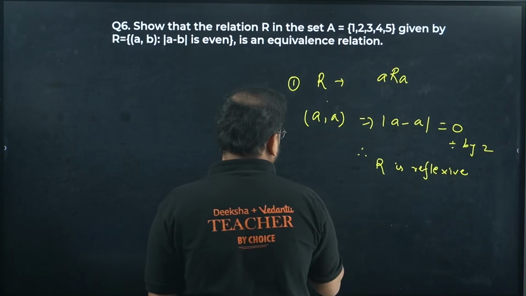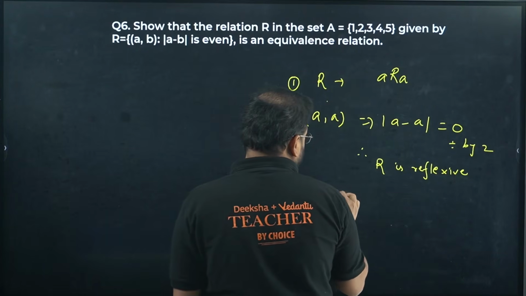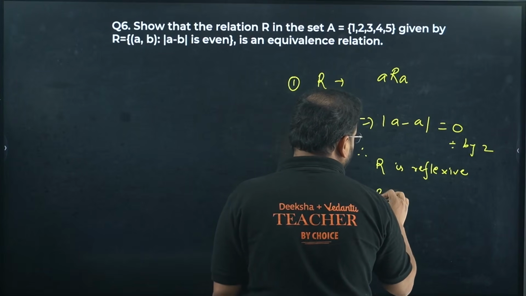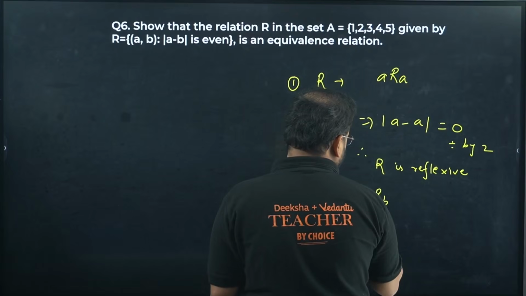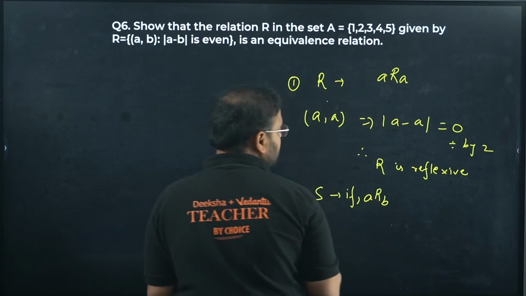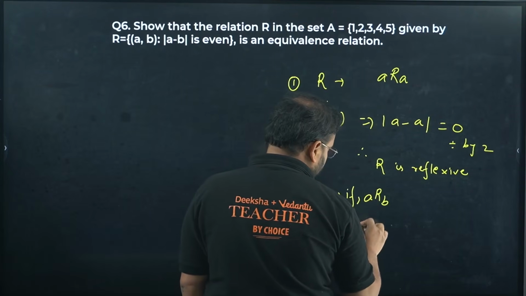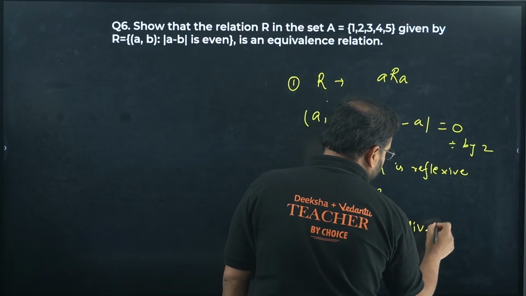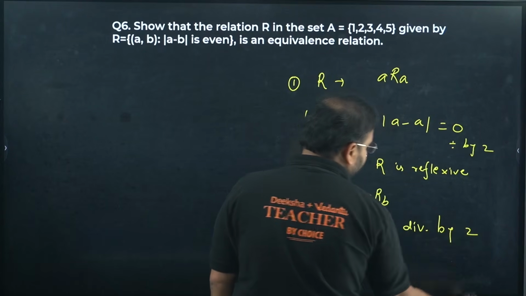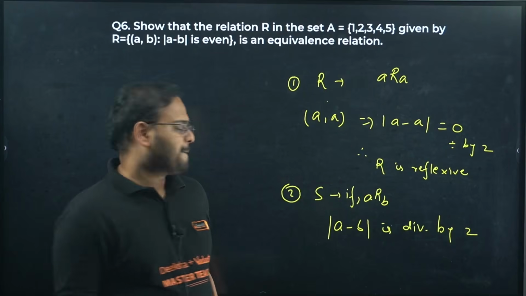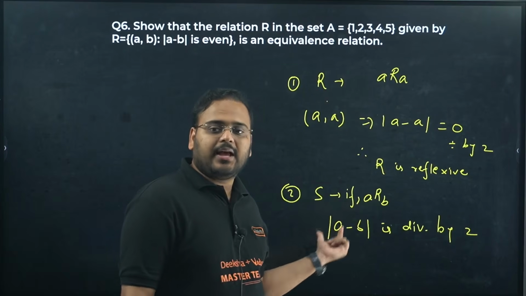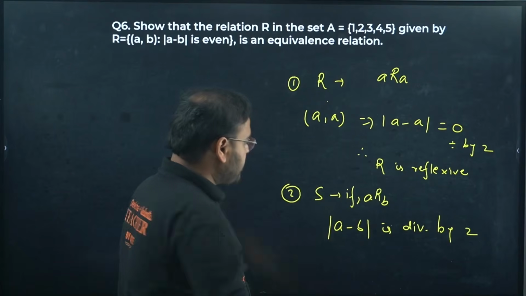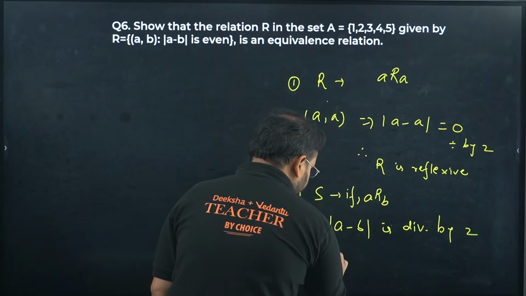What about symmetric, sir? Of course, this also will work out. Please check. In this we have if and then cases. So we have ARB. This is the if case, of course. From here I'll get |a minus b| is divisible by 2. ARB means that |a minus b| is divisible by 2. This is the if condition, means it's given true. Now take minus sign common over here.